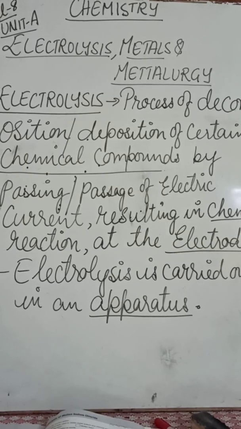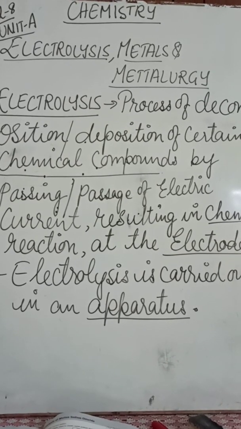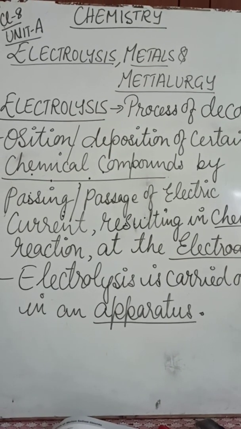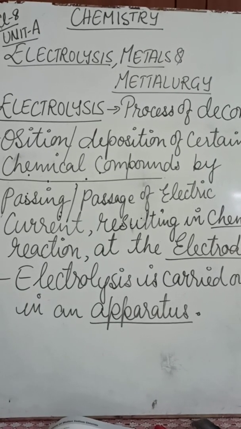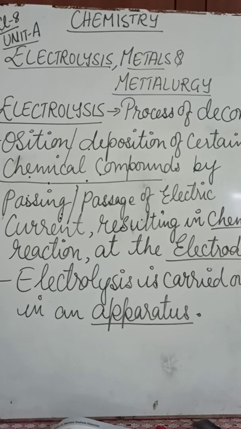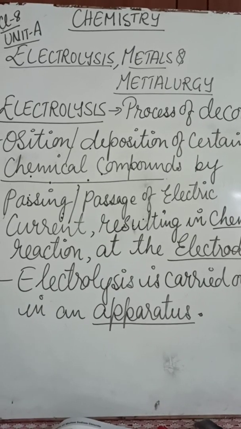Good morning, students. Now we shall start with chemistry and unit A. The name of the chapter is Electrolysis, Metals and Metallurgy. Now first we should understand what is electrolysis.